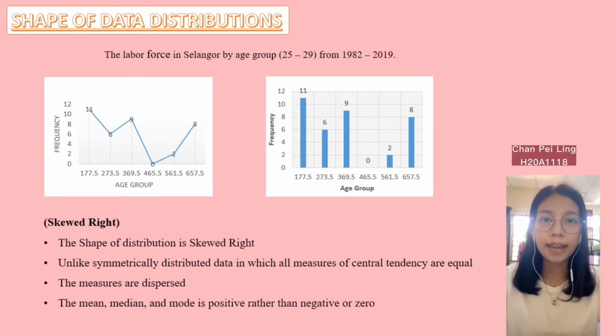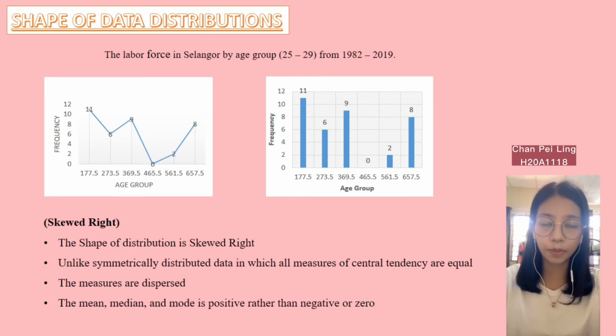A skewed right distribution is one in which, unlike symmetrically distributed data in which all measures of central tendency are equal, the data are dispersed, therefore skewed right.